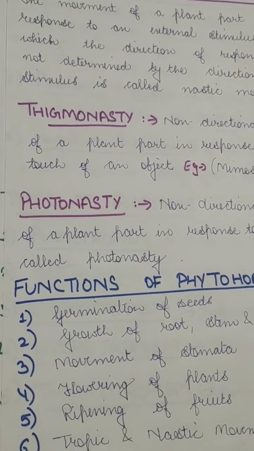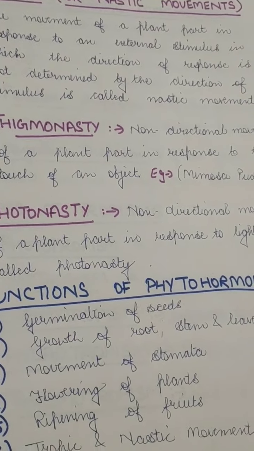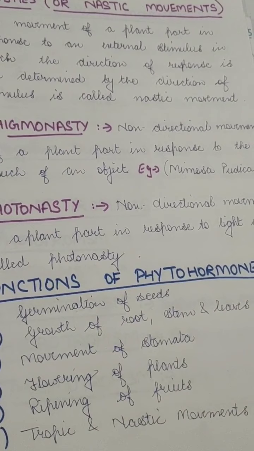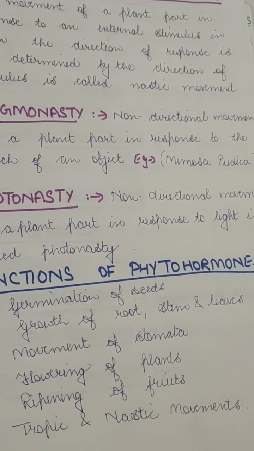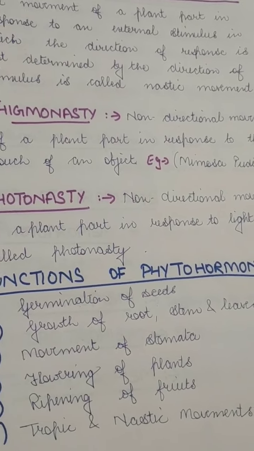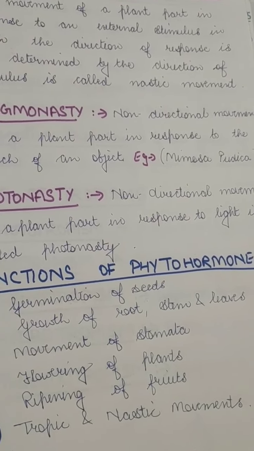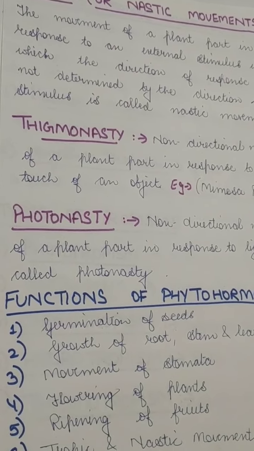Now next is photonasty. We have seen many flowers which open when there is bright sun, especially lilies. They blossom when there is sunlight, and when there is no sun they fold. So the folding and closing of the flowers is because of light; photo is light and nasty is the reaction to the stimulus.